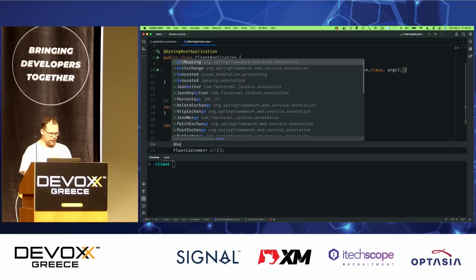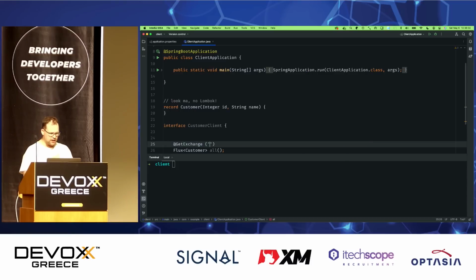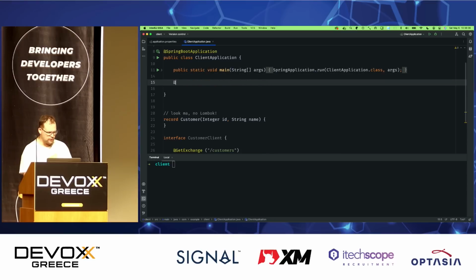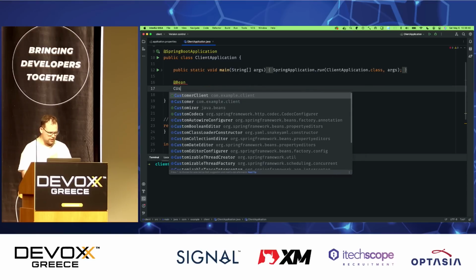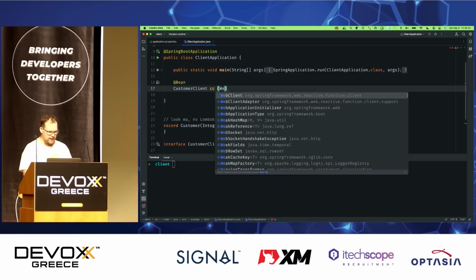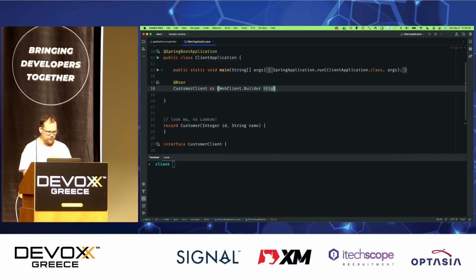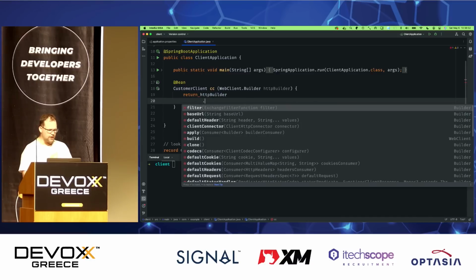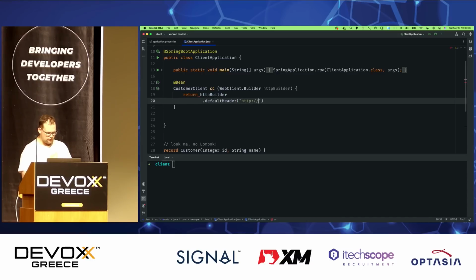And I want to define how this gets mapped from the client side. So I use a new annotation here called getExchange. And then I can create a Spring Bean to actually create that interface for me, right? So customer client, and I'm going to create a reactive, non-blocking HTTP client using the builder here, right? Builder. And I'll say return HTTP builder dot base URL HTTP localhost 8080, okay?